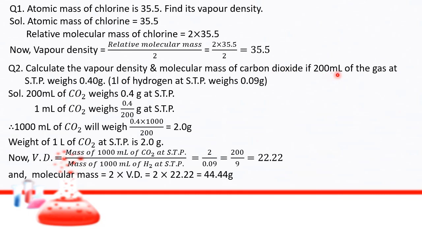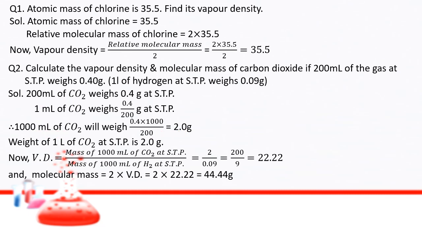Here the volume is given as 200 ml and here the volume is given as 1 liter, that is 1000 milliliter, so we will change. 200 milliliter of carbon dioxide weighs 0.4 gram at STP. So 1 milliliter will weigh 0.4 by 200 gram. So 1000 milliliter of carbon dioxide will weigh 2 gram at STP.